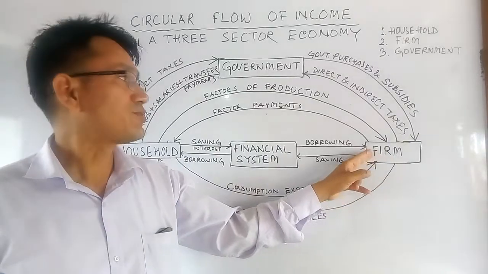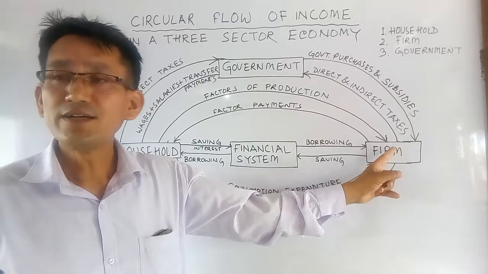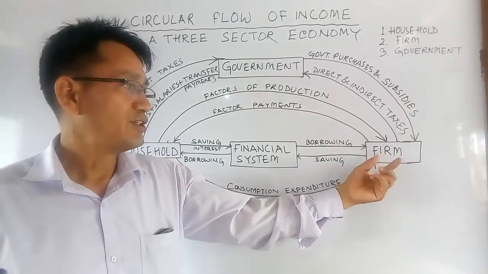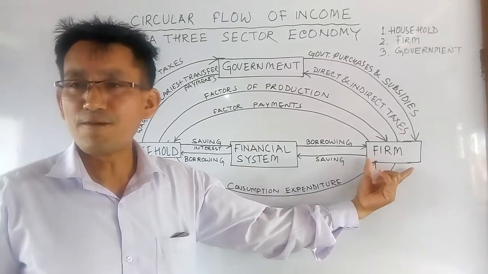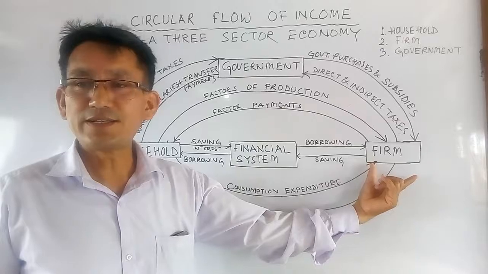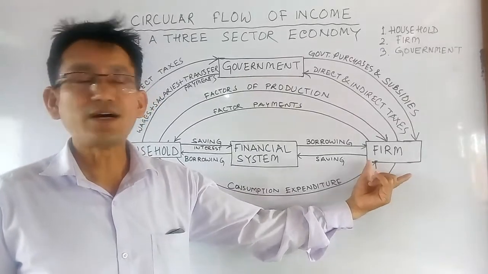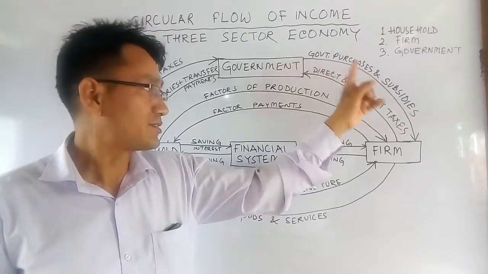Government also gives subsidies to the firm. Subsidies are nothing but financial assistance to encourage the production of goods by a firm. So we can say that there is a flow of income to the firm from the government side.